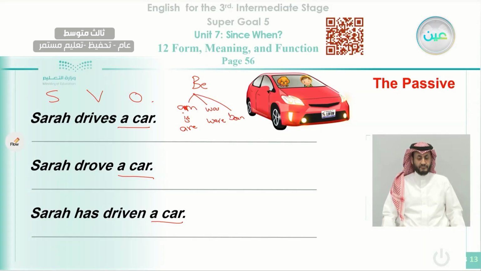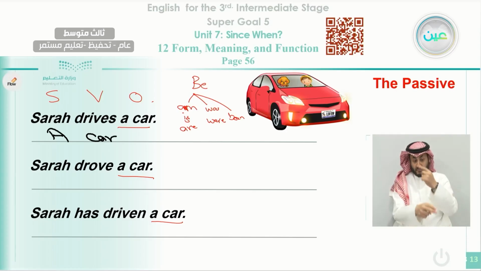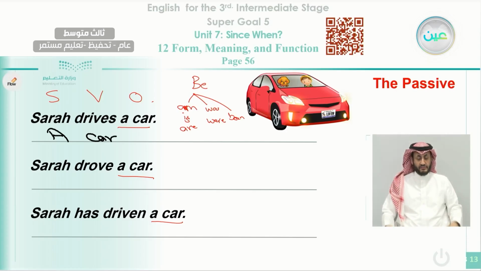Okay. Now let's change the form from active into passive. Let's use another marker so it will be better and clearer. So here Sarah drives a car. So we agreed that a car is the object. So we have to start with a car. We say a car. And notice that we have to start with a capital letter because we are starting a new sentence here.